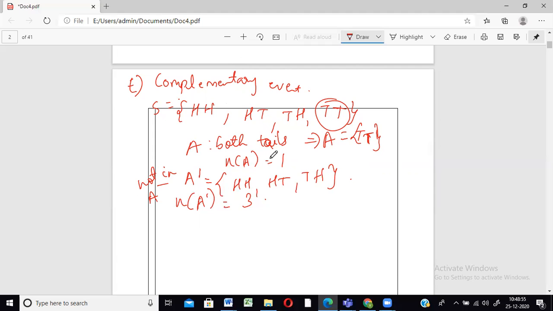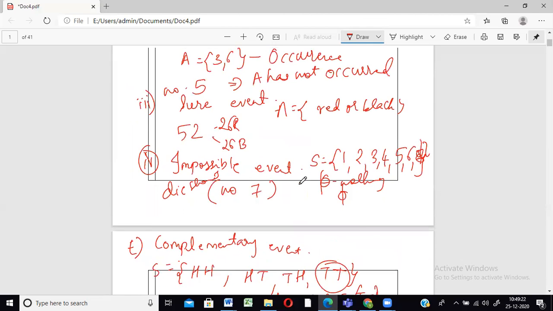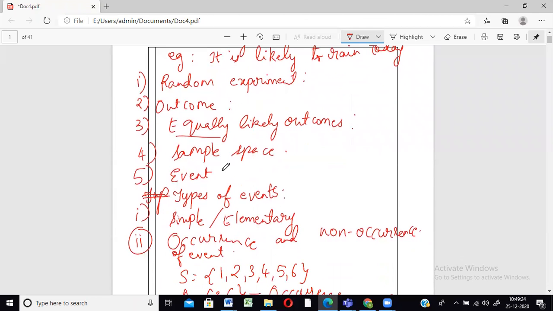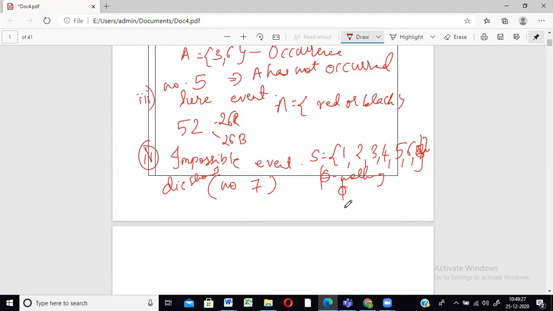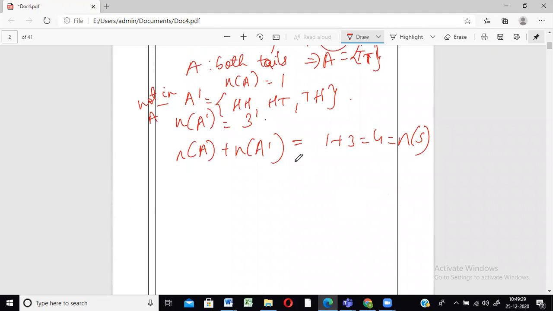When you add both numbers, since we took some elements in A and in A complement the elements of the sample space which are not in A, the number of elements 1 plus 3 will always be equal to the number of elements in the sample space, because you are doing everything with respect to the sample space only. Is it clear this much? So we dealt with types of events and these tiny definitions.